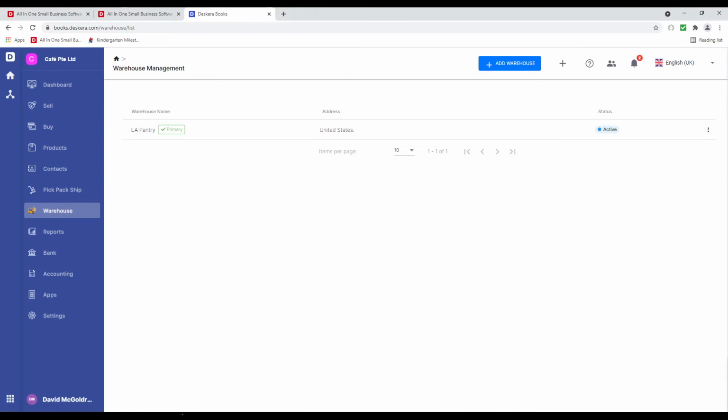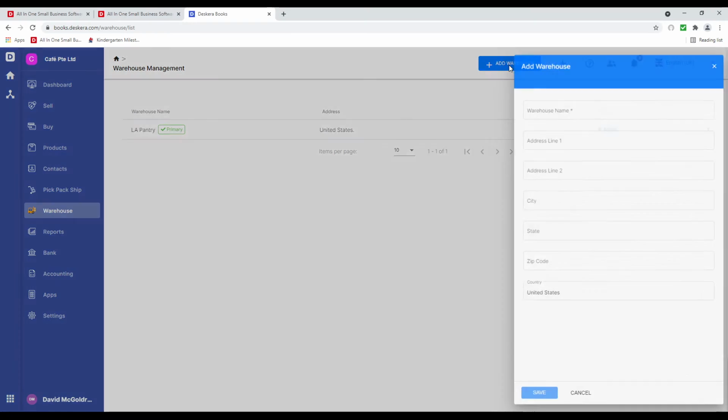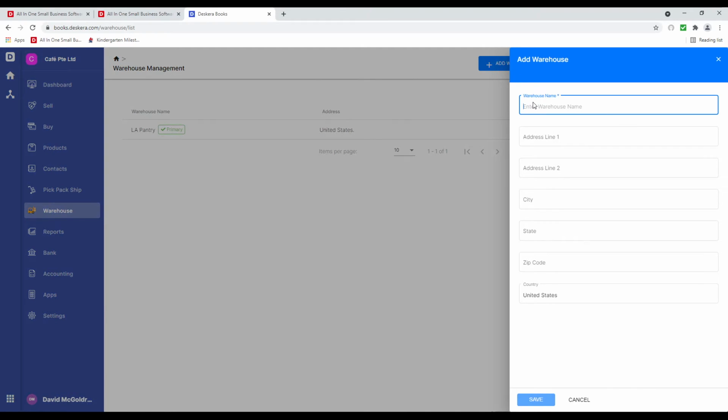If I want to add in a new warehouse, I can click Add Warehouse. I can type in the warehouse name, for example, Fresno Pantry. Again, I can update the address, city, state, zip code, and country, and I can save.